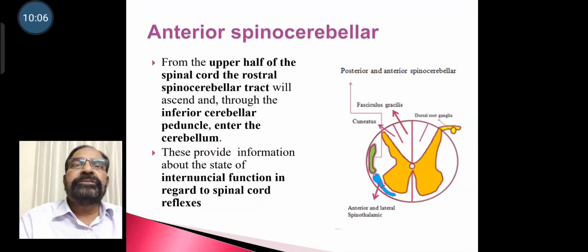From the upper half of the spinal cord, rostral spinocerebellar will ascend and through the inferior cerebellar peduncle enter the cerebellum. These provide information about the state of internuncial function in regard to spinal cord reflexes.